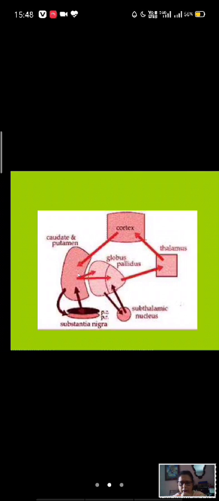Now here you see, from caudate nucleus it also goes to the substantia nigra, and substantia nigra to corpus striatum.